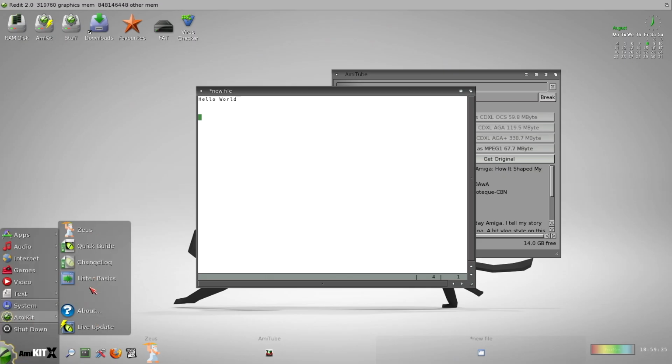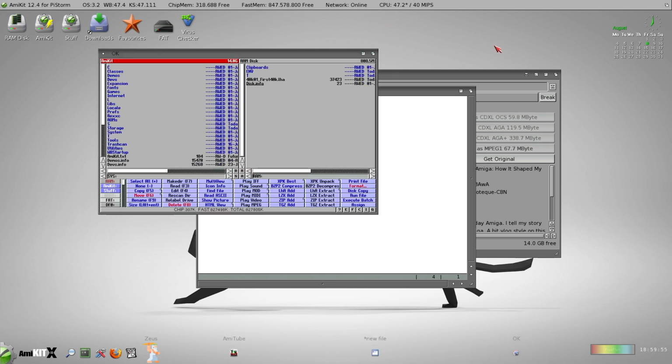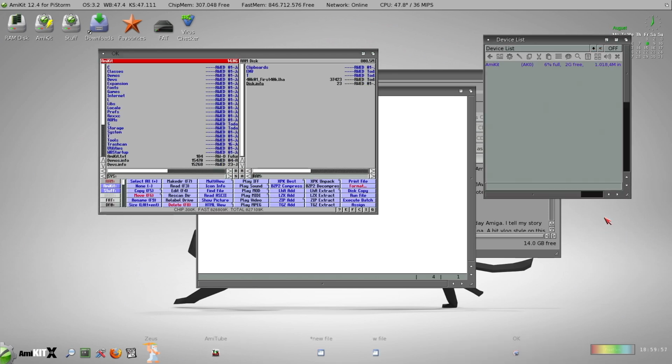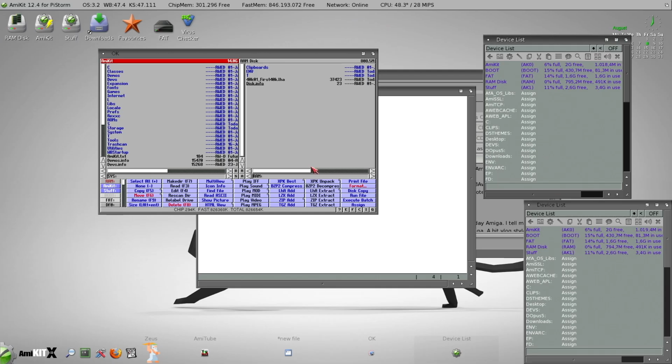And here is the Amikit settings with the updates and stuff like that. Up here we have shortcuts to an editor, to Directory Opus 4 if you prefer that, or we're using Directory Opus 5, or Opus 5 as it's called, which is like this. You just double click anywhere on the desktop to open a new window, and you can copy and paste between them, just like you can in Directory Opus 4.